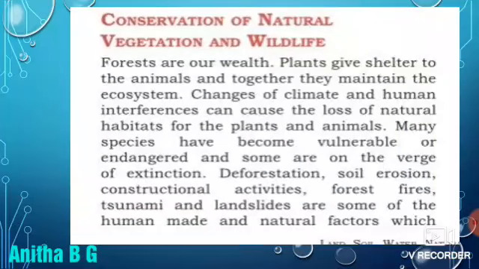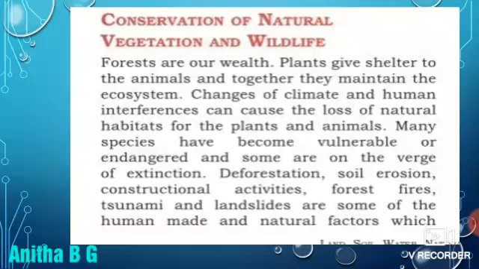Conservation of natural vegetation and wildlife. How can we conserve the natural vegetation and wildlife? Forests are our wealth. Yes, it is 100% true. We get so many products and uses from the forests. Plants give shelter to the animals and together they maintain the ecosystem. Yes, the forest maintains the ecosystem and also shelters the animals. Otherwise, animals cannot stay without forest.